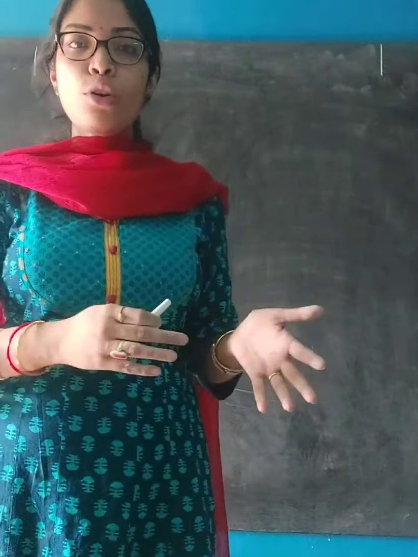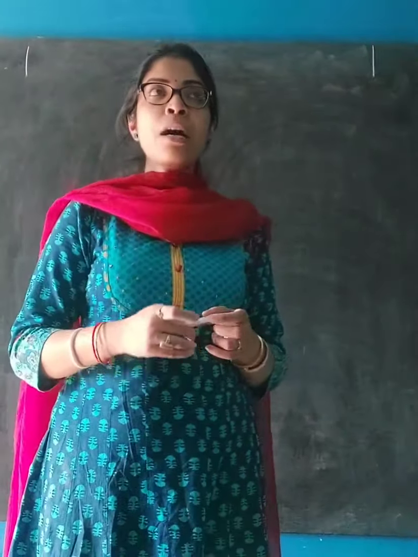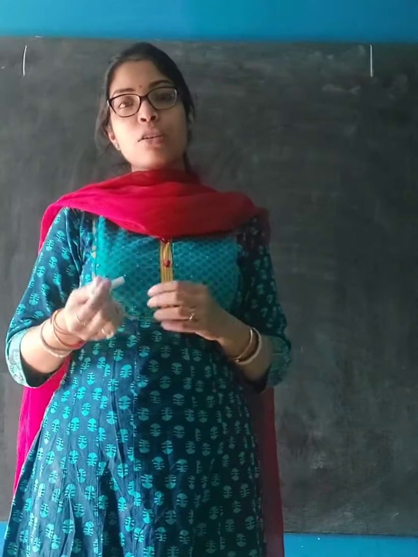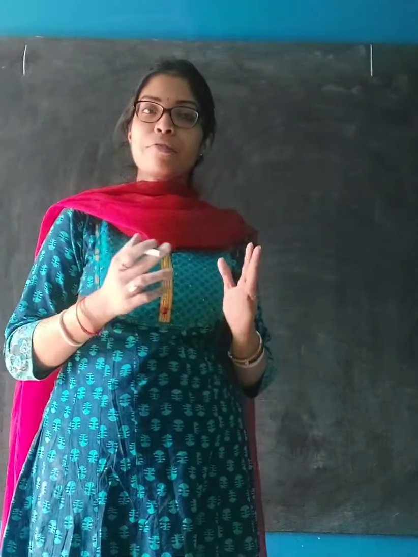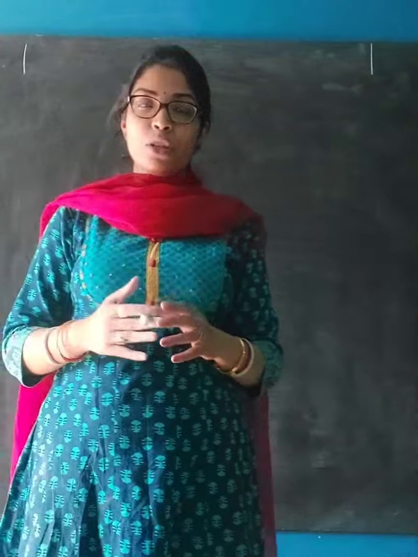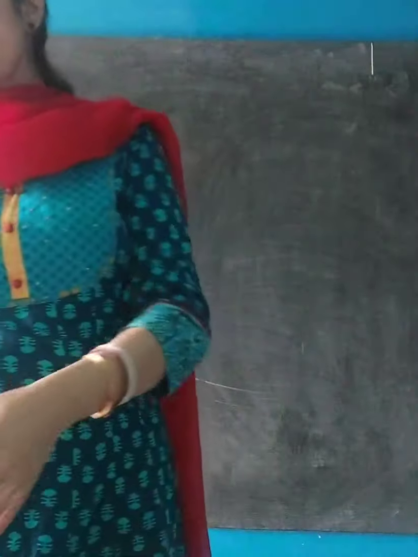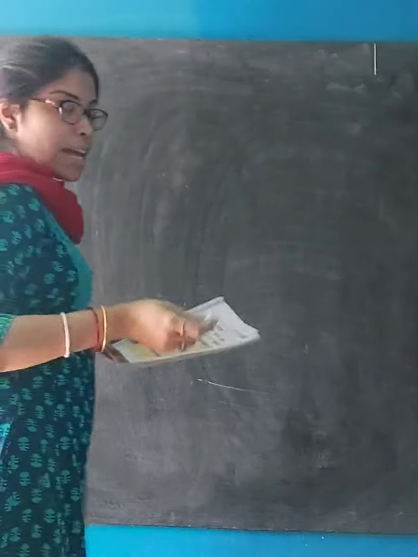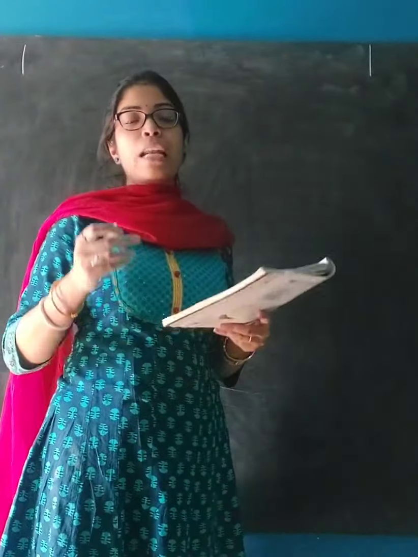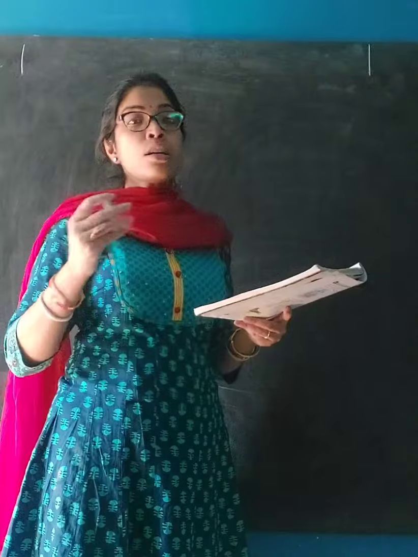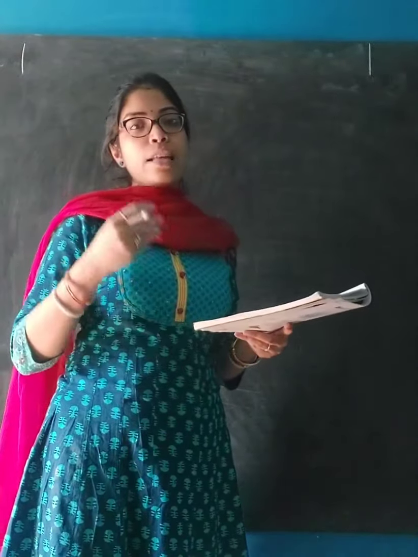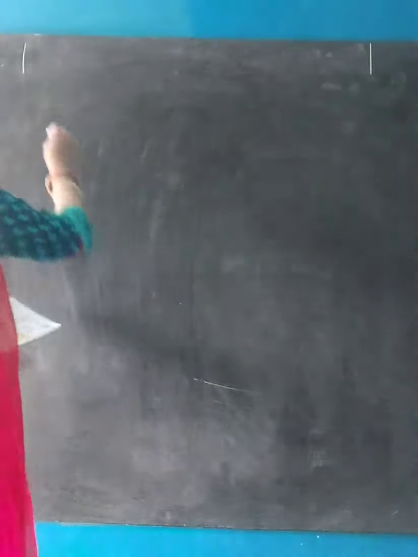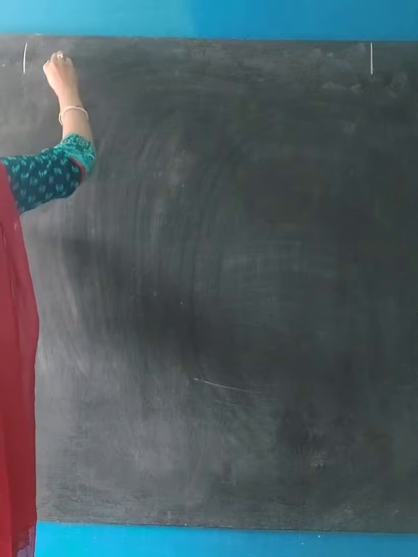The first four groups, the characteristics of each and two examples of each group, I have completed in my last video, and today I will start with the group angiosperm. As I have already said, angiosperm can again be subdivided into two categories, which are monocotyledonous and dicotyledonous. So let's start with the group angiosperm.